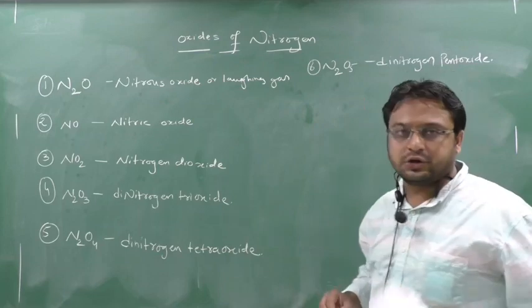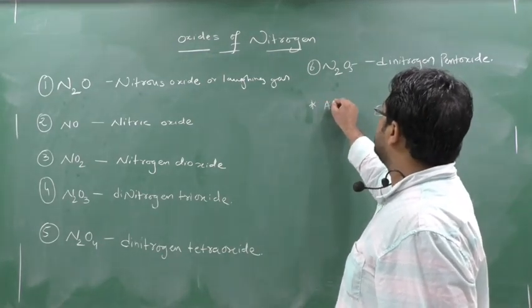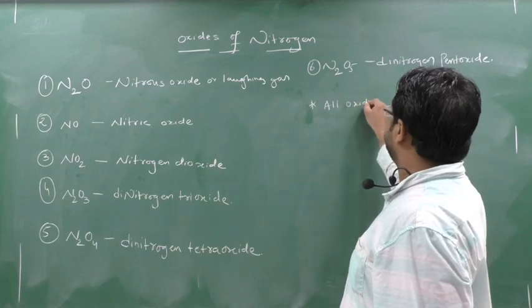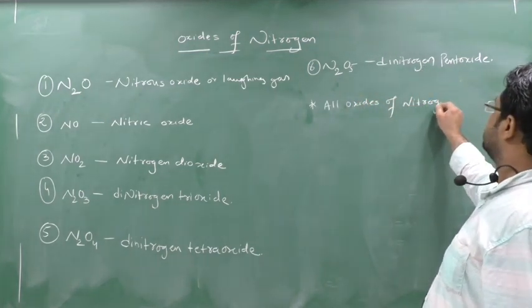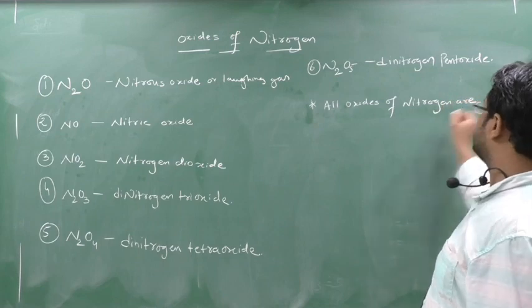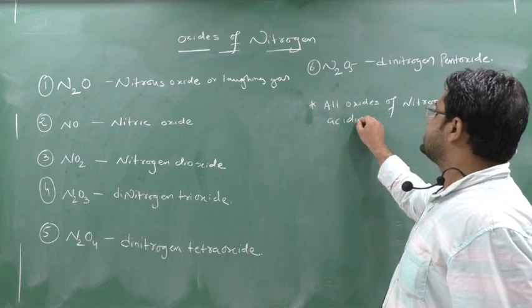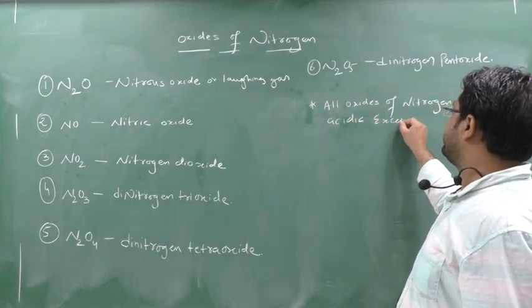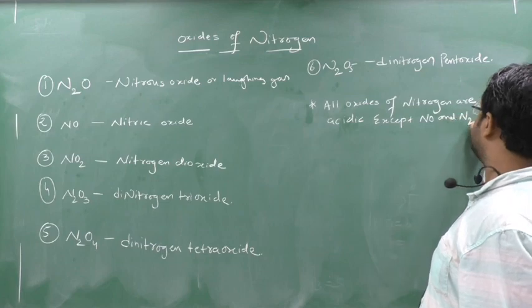Before going to the oxidation number, one key point I would like to tell you, that all oxides of nitrogen are acidic except NO and N2O. You have to remember this, okay?